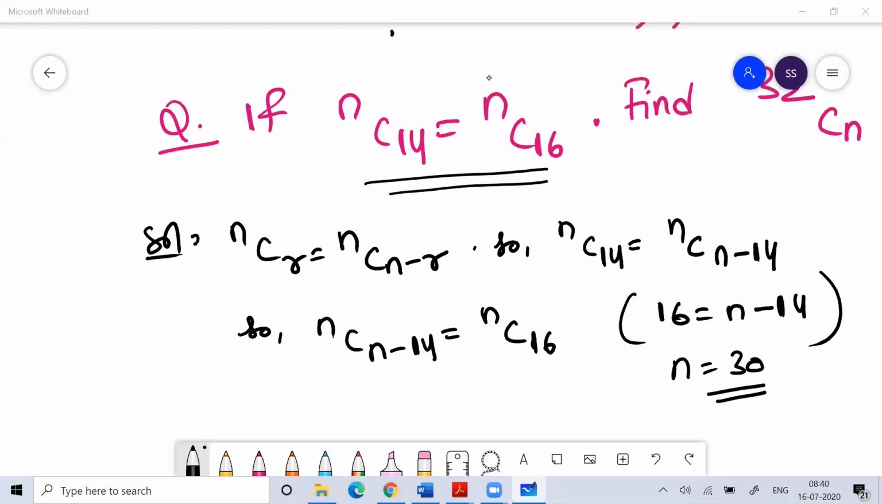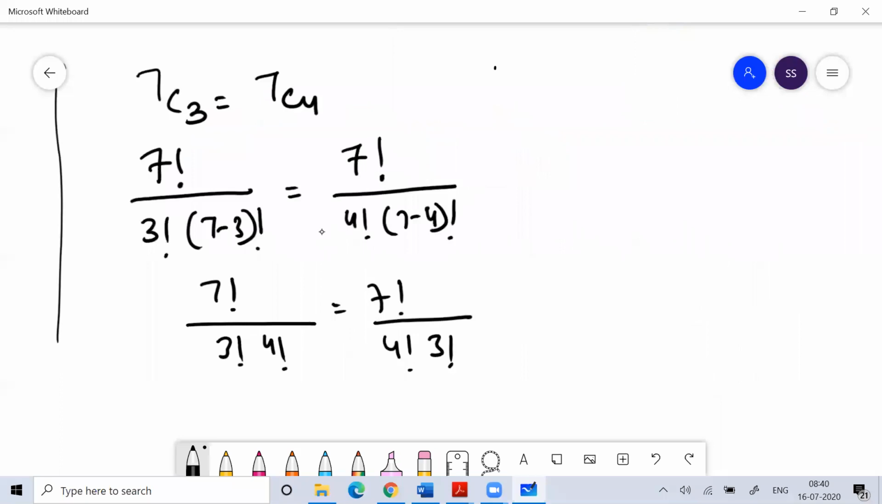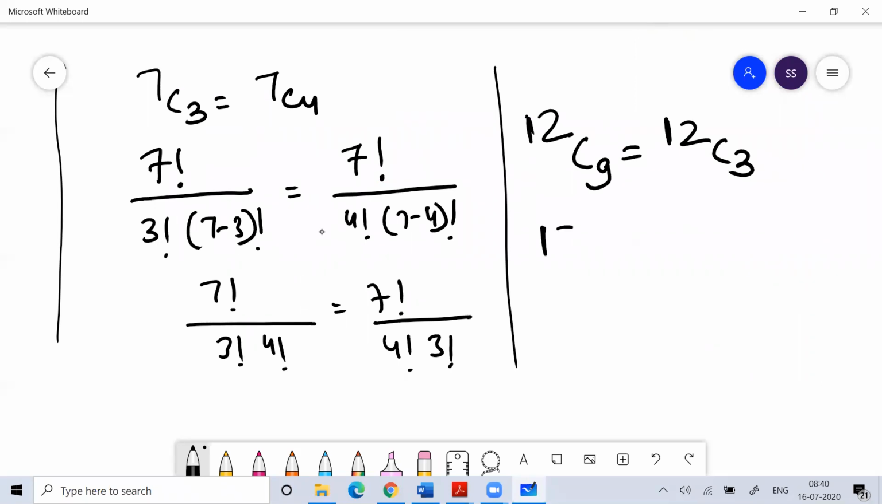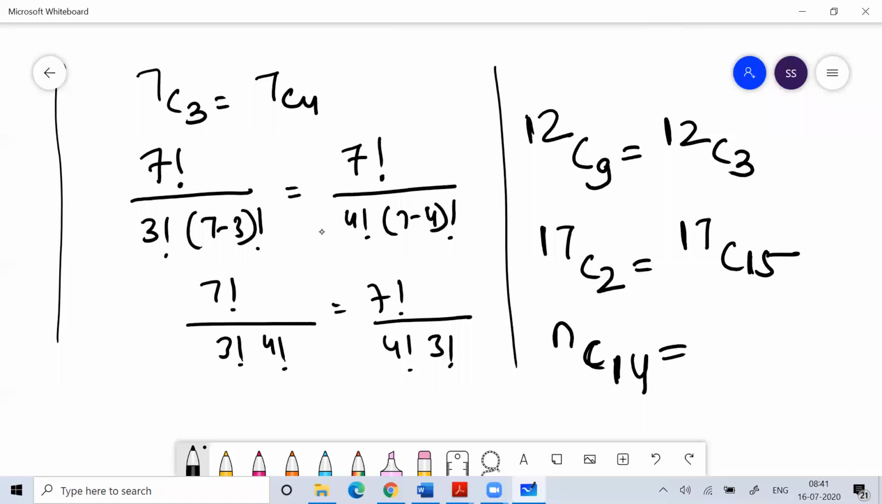This is a formula, and you have to remember one thing: nCr is equal to nC(n minus r). Keep this in your mind. If I ask you what is 12C9, 12C9 is nothing but 12C3. If I ask what is 17C2, 17C2 is nothing but 17C15. In the same way, nC14 is nothing but nC(n minus 14).